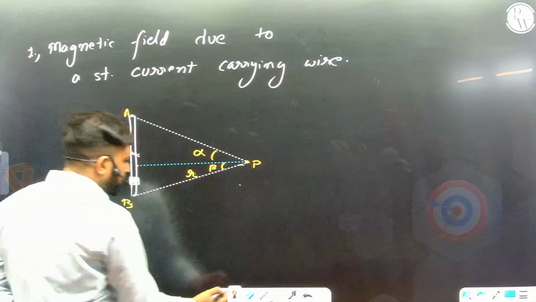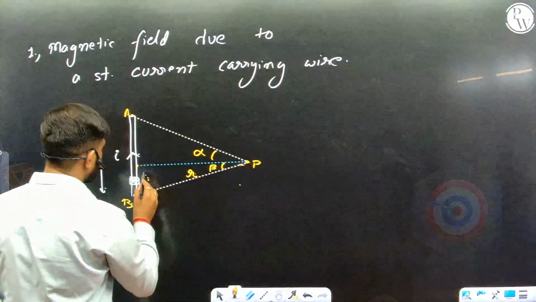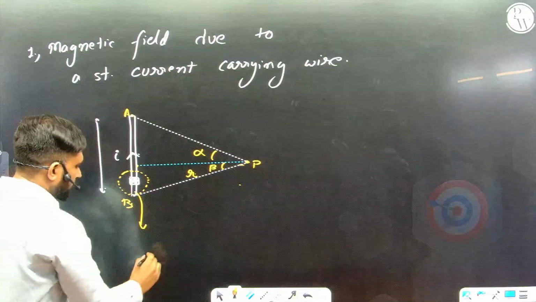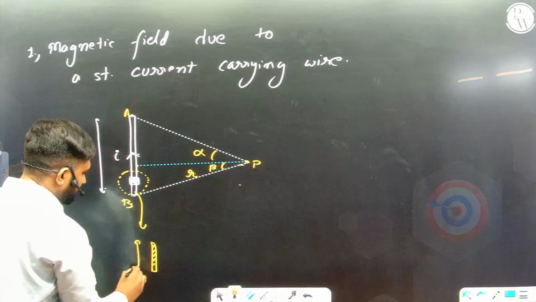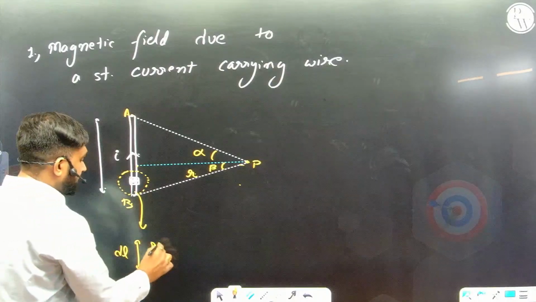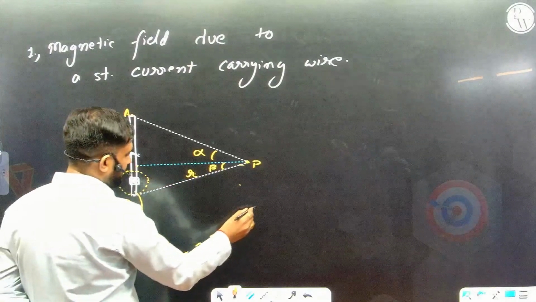If I zoom out this portion, it is also a little section of wire whose length is dl, and it is carrying some current I, and due to this I'll find the magnetic field at that point P.